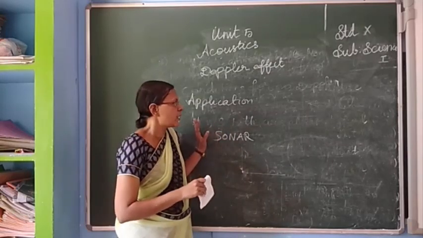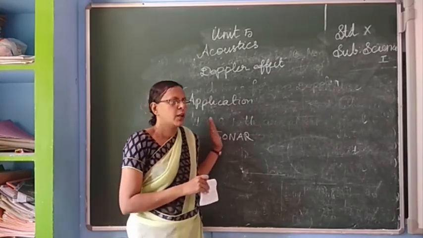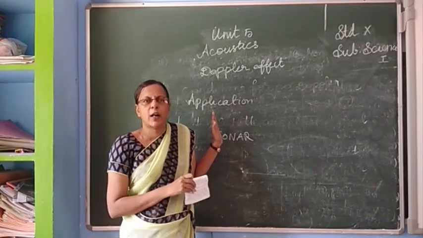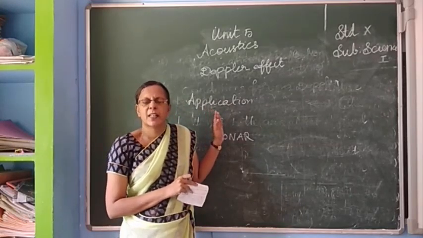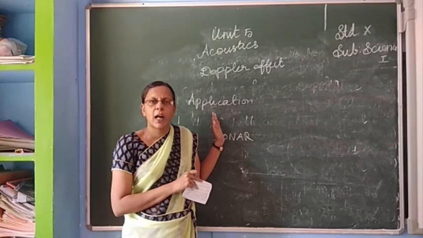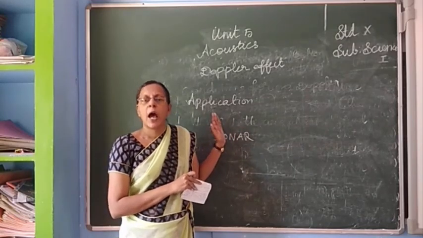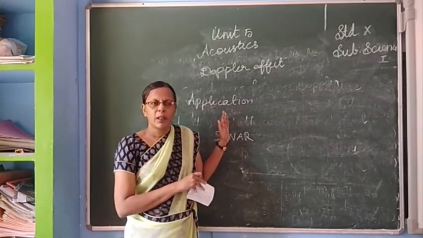These are the uses. There are 4 uses. First is to find speedy vehicles. Second is for finding satellites. Third one, radar. Fourth one, sonar. These are the applications of the Doppler effect.